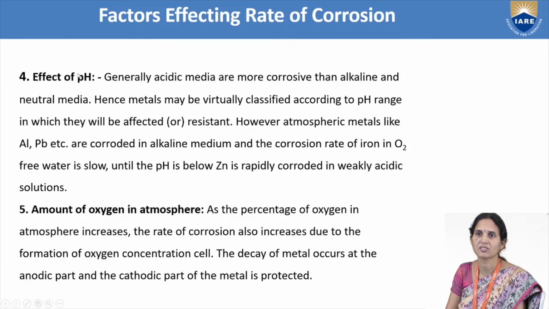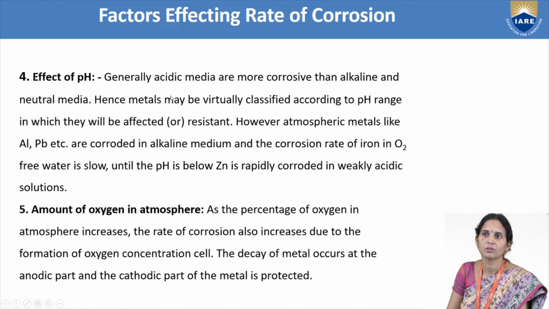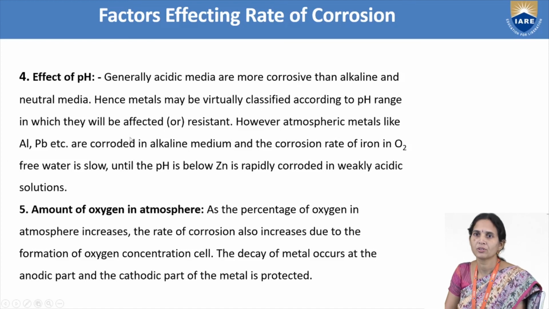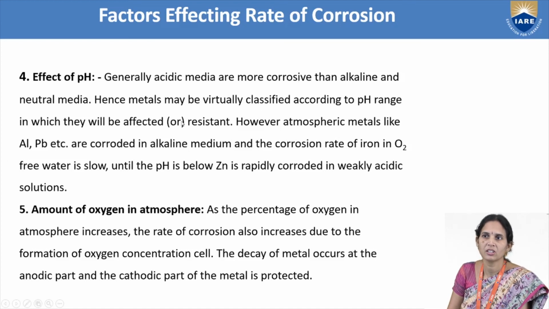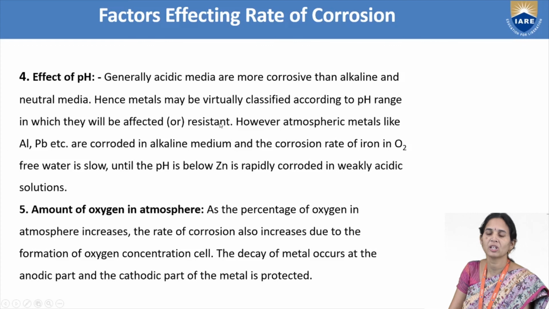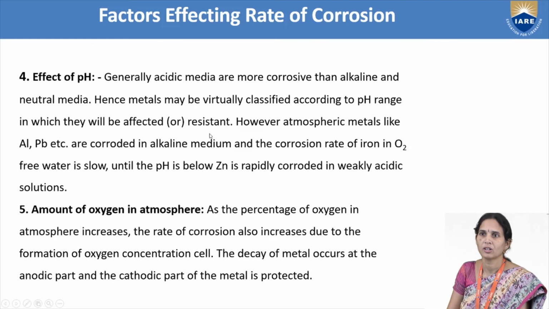Then the effect of pH. Generally in acidic media, metals will undergo corrosion more than in alkaline and neutral media. For example, at a pH below 5, 4, 3, 2, metals will undergo corrosion.